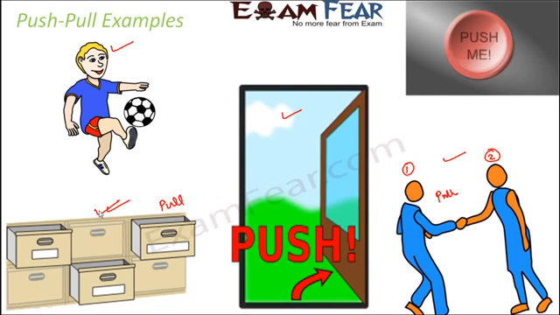But when you close the same drawer, that is an example of push, because basically you are moving this part away from you. You are pushing it. It is going away from you. So opening a drawer is an example of pull. Closing the drawer is an example of push. So these are various examples of push and pull.